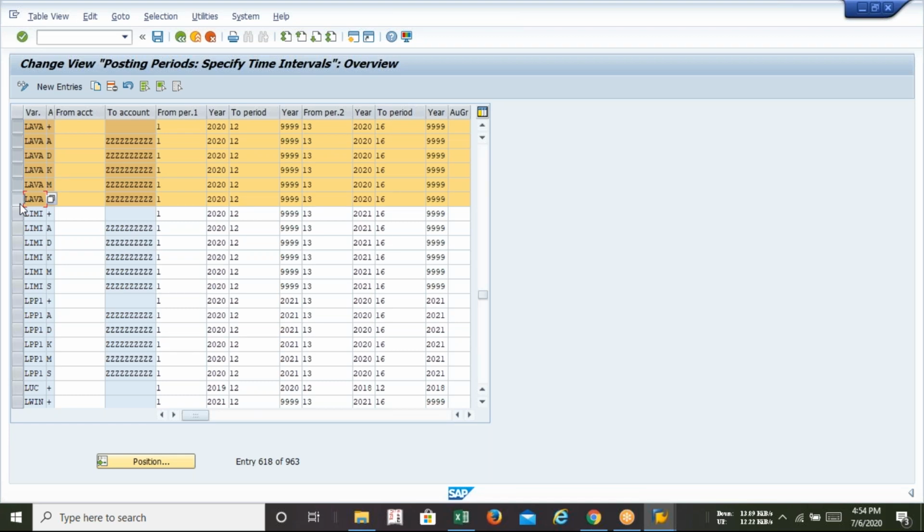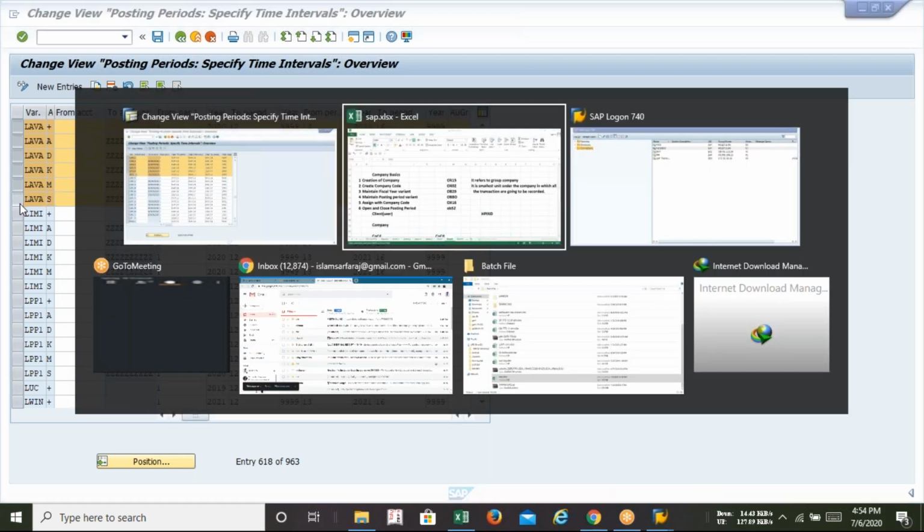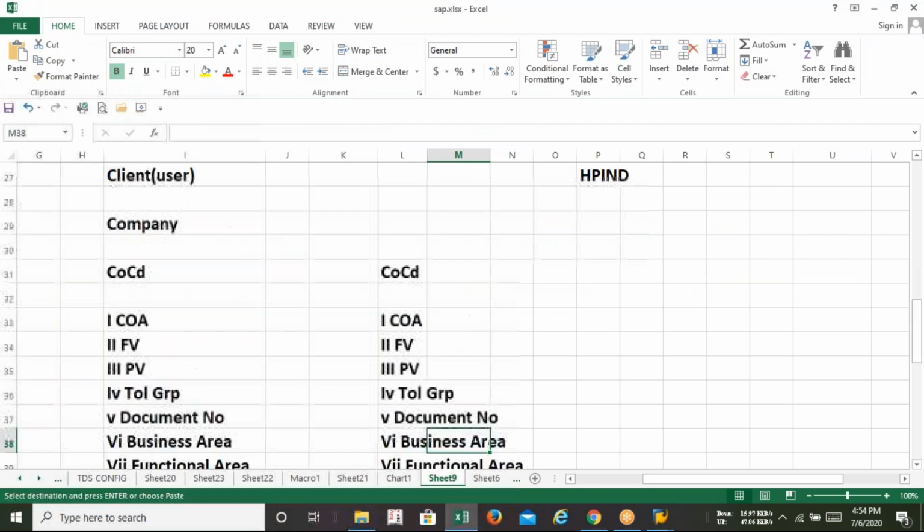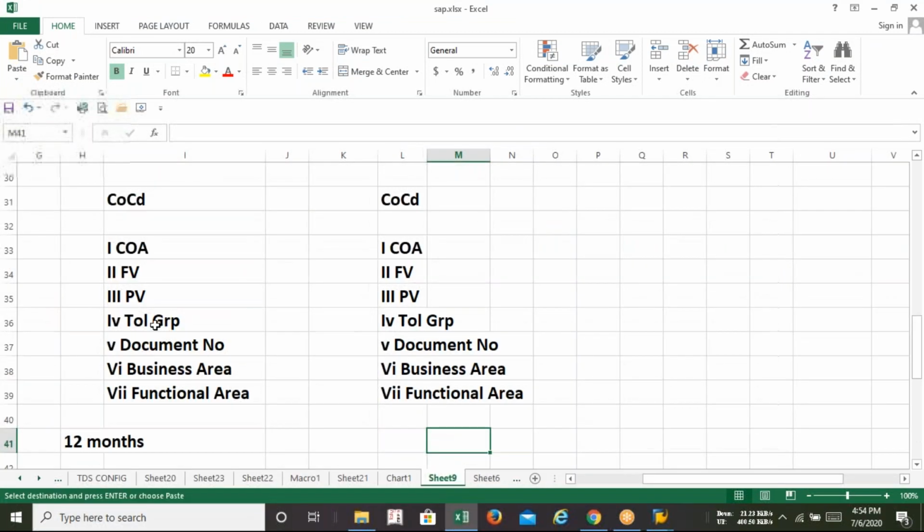Yes, that's why I told you at the beginning that one chart of accounts can be used by other companies, one fiscal year variant can be used by other companies, or one posting variant can be used by other companies. I told you that at the very beginning of the class. Later on we will get to know that a single posting variant can be used by this company code and also by this company code. But at least one company code, minimum, is needed. That is all this stuff.